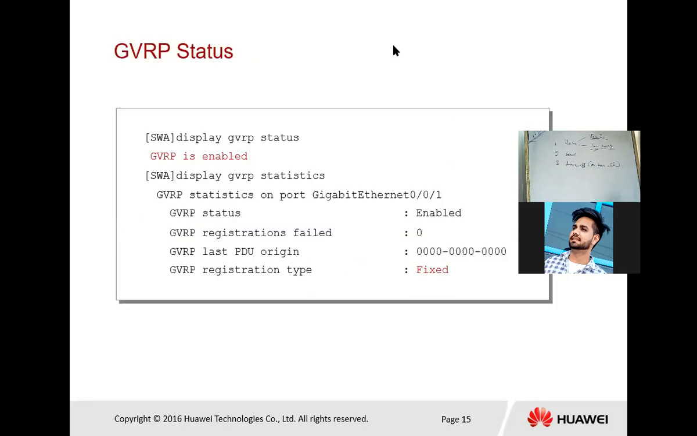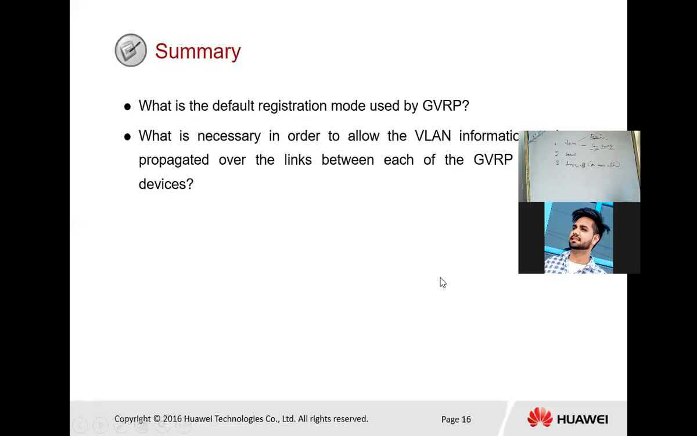Next, that is the GVRP status. In that case, we have to check the status of GVRP, whether it is enabled or disabled, or what type of registration type is there, for example whether the GVRP registration type is fixed. Next, the questions based on GVRP and GARP.